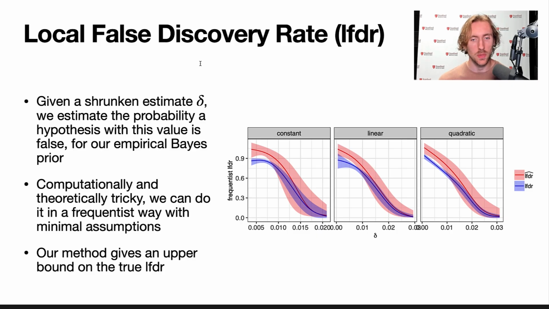Once we have empirical Bayes estimates, we would like to say, given a shrunk value delta, what is the probability the unit actually has a null mean of 0, which means no effect? Since we make no Bayesian assumptions, this is a tricky process. But we are able to get a frequentist estimate of this probability, which is shown in the plot on the right. Our estimate, in red, is an upper bound on the true probability of a null, in blue. Note that as the value of the shrunk estimate increases, the probability of a null decreases.